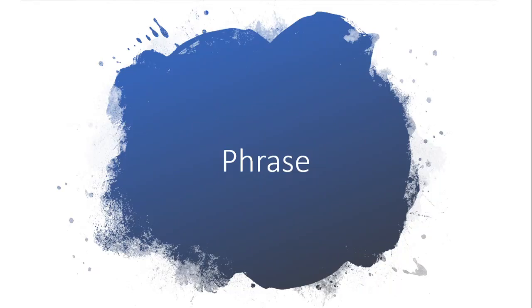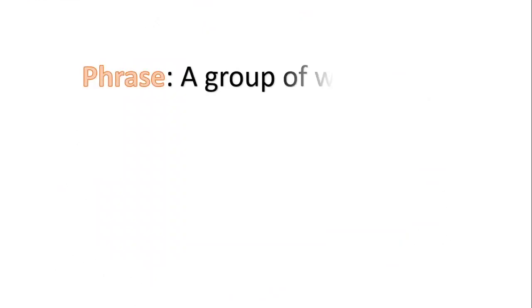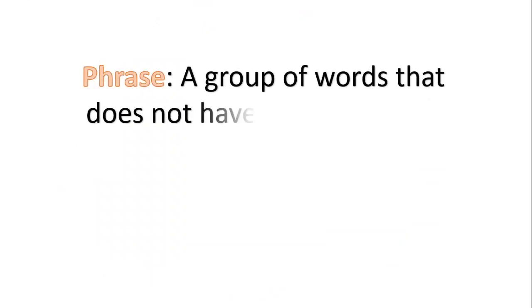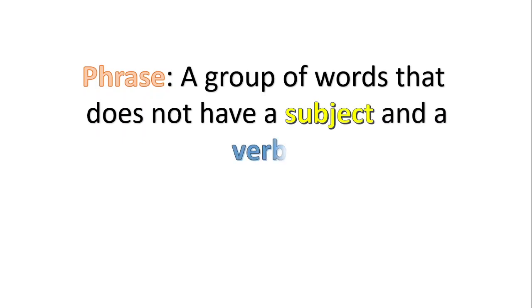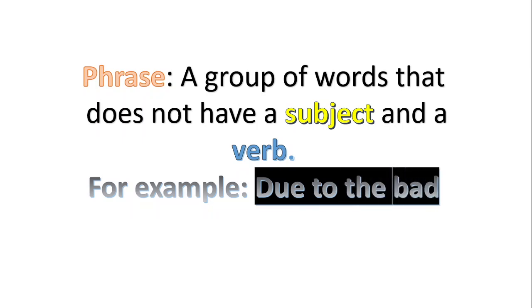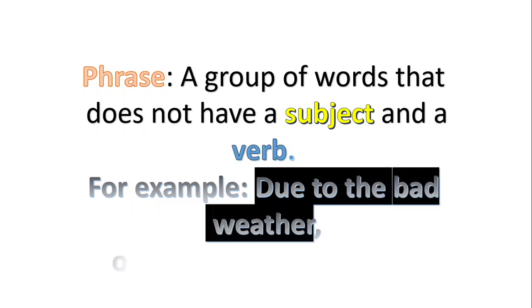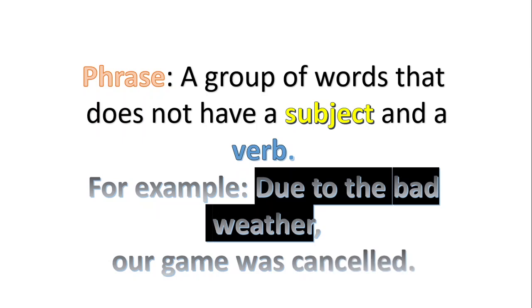Let's see the definition of phrase. A phrase is a group of words that does not have a subject and a verb. So let's look at an example: "Due to the bad weather, our game was cancelled." In this sentence, at the beginning, "due to the bad weather," can you find any subject and verb? So this is an example of a phrase.